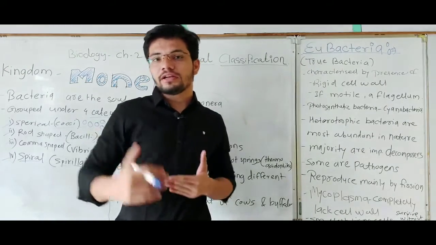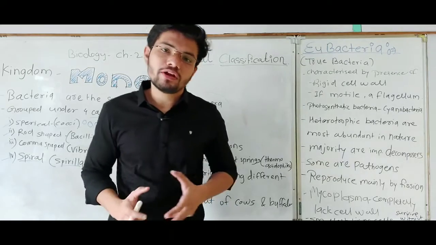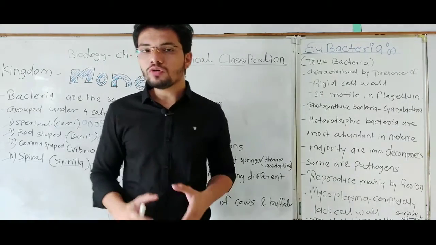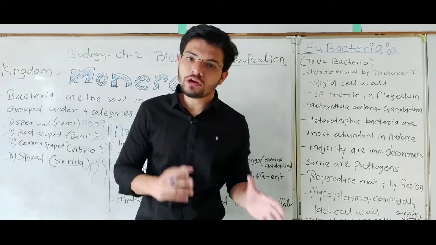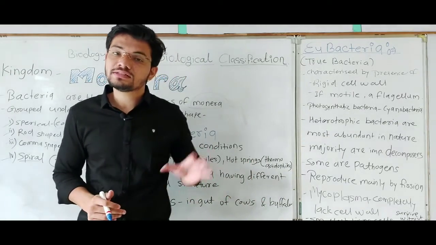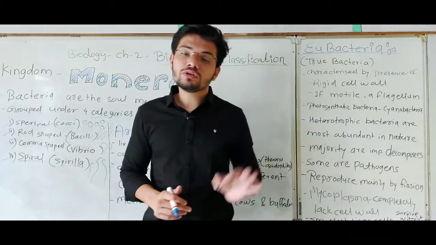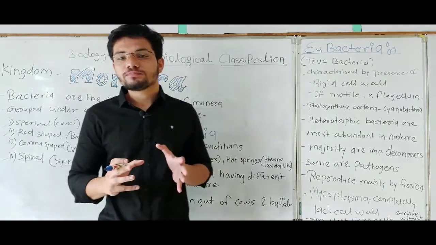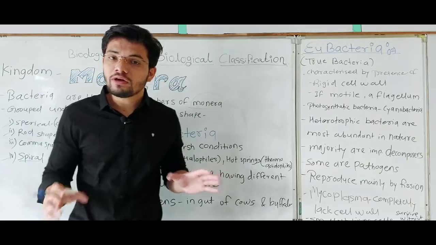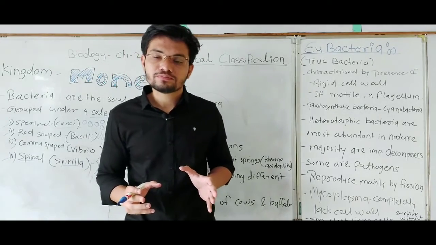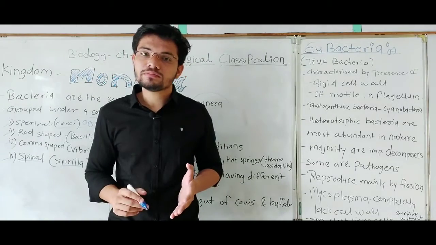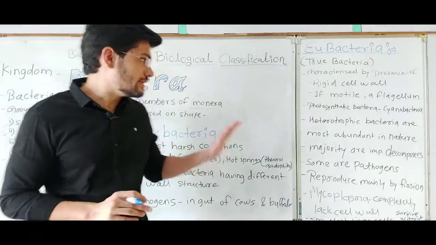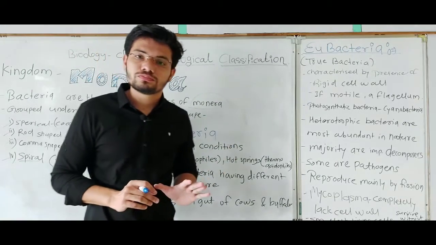All the other four kingdoms include eukaryotic organisms. We all know the difference between prokaryotes and eukaryotes. The main difference is in their nuclear membrane or nucleus. Prokaryotes are simple; they do not have any nucleus or nuclear membrane. Their genetic material is just placed in the cytosol.